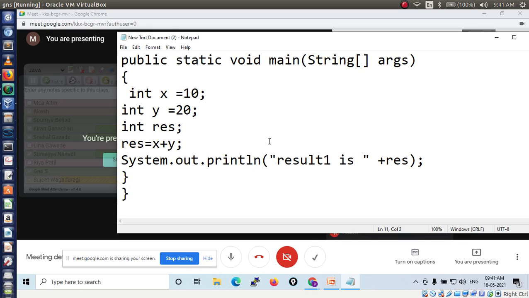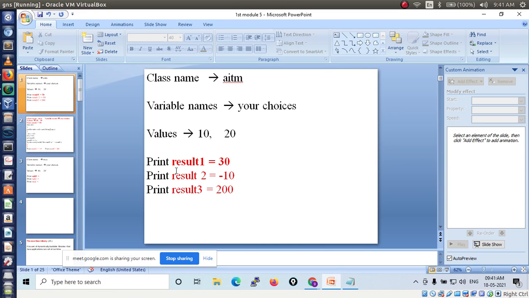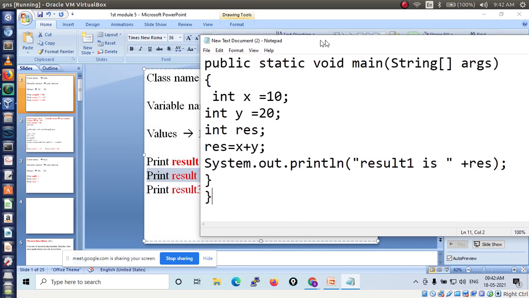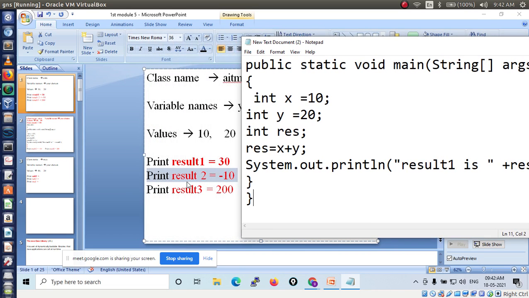So one variable I am printing here, right? So the next step is what? Print result 2. So how to print this result? Anyone can guess? I have written some programs here. So how to write that program? Within this program only, shall I declare result 2 is equal to minus 10?